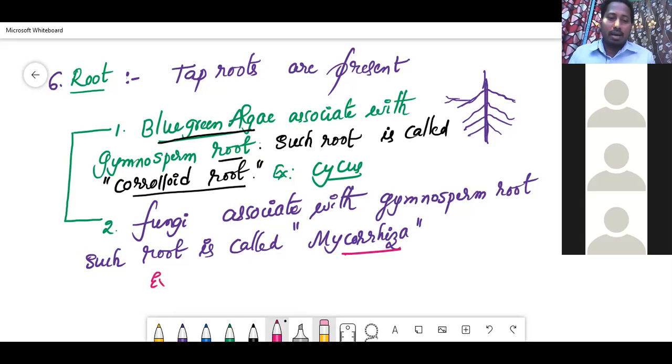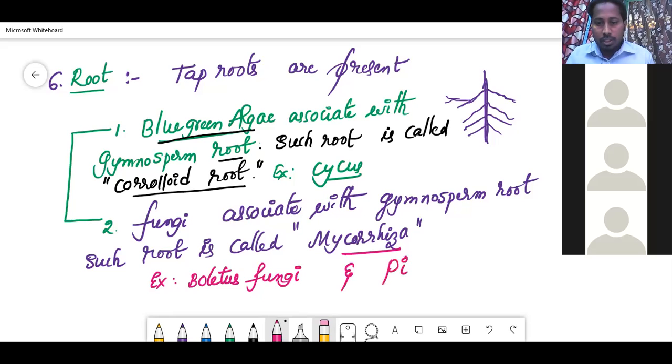So, for example, Boletus fungi and Pinus gymnosperm. Pinus is the gymnosperm, Boletus is the fungi. So the association of fungi and Pinus is called mycorrhiza.